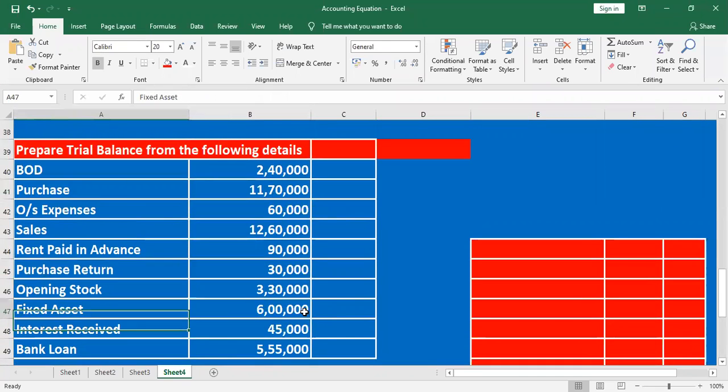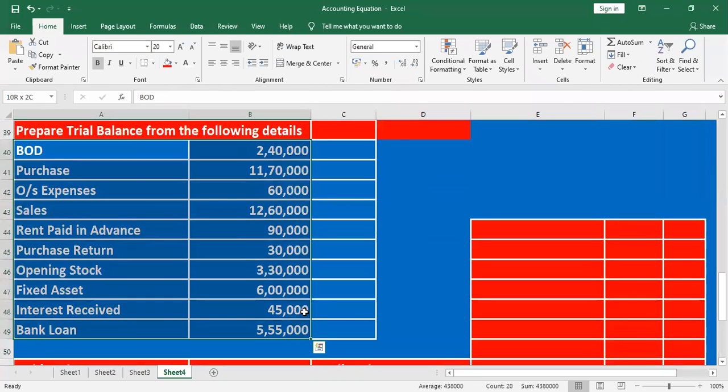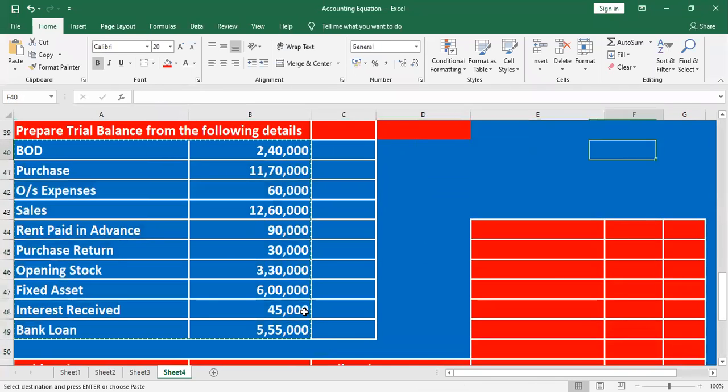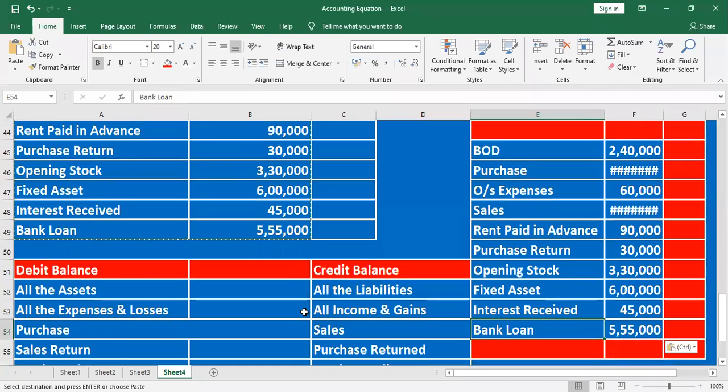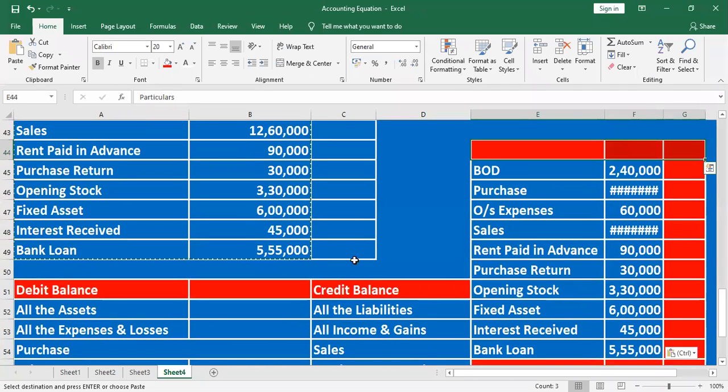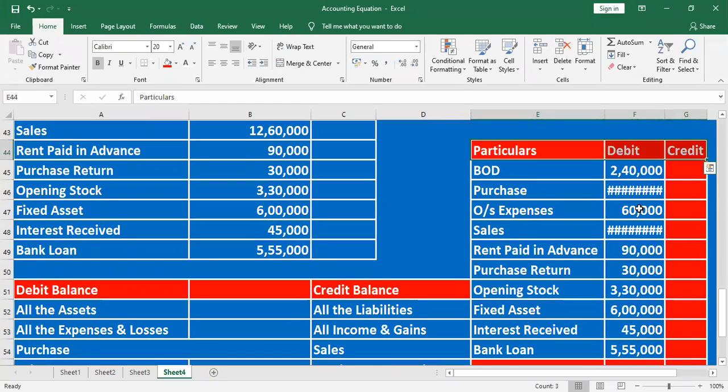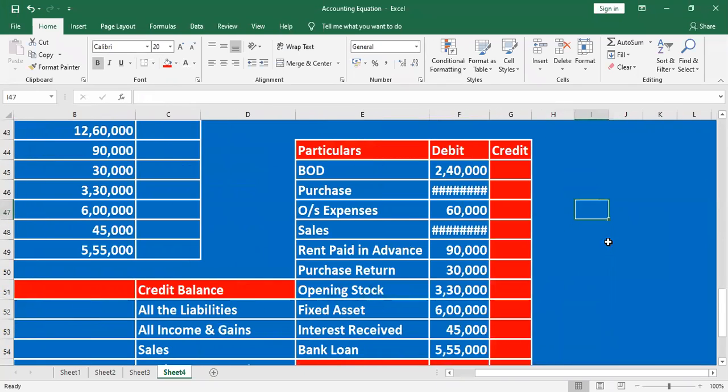Here we do not prepare the trial balance; the trial balance is given. After that, take all the accounts and classify them into three columns: particulars, debit and credit. The accounts will be entered as particulars, debit account and credit account. Going to be solved. Look at the transaction here. Listen.